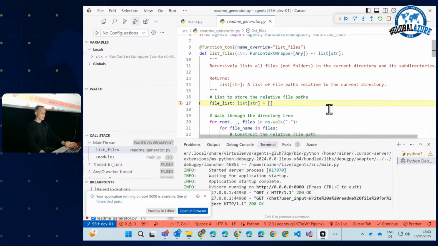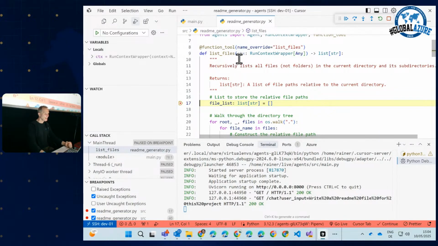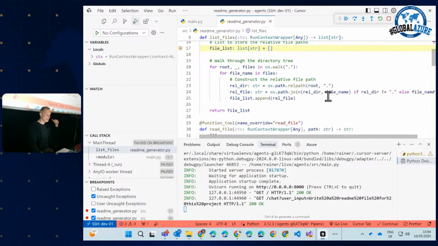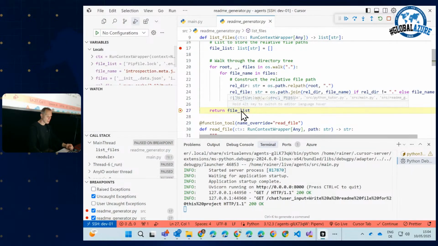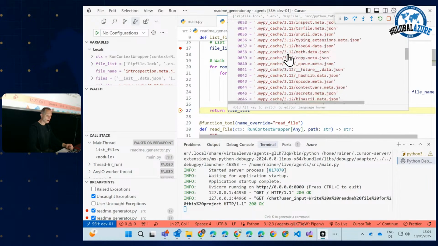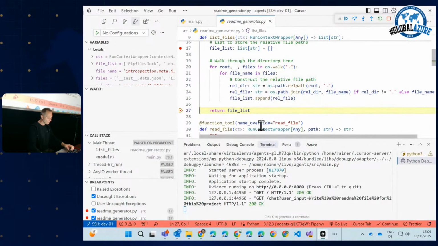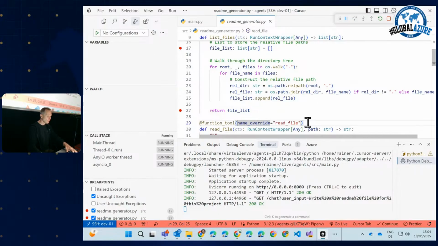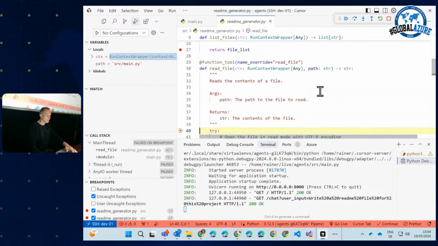And here we are. This is exactly what I wanted to show you. It autonomously called the list files function. See, it's using the tool. It's asking my computer to provide a list of files. And you see here, I have all my files in this folder. And if we are lucky, the system will now read particular files.